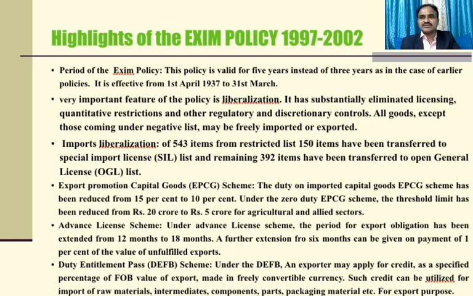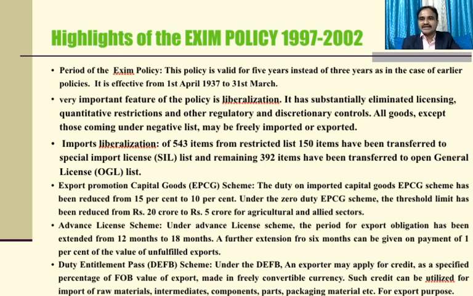The highlights of the exim policy, the most important highlights, are the import liberalization of 543 items from the restricted list. 150 items have been transferred to the special import license SIL list, and the remaining 392 items have been transferred to the open general license list. The other most important one is the duty entitlement passbook scheme.